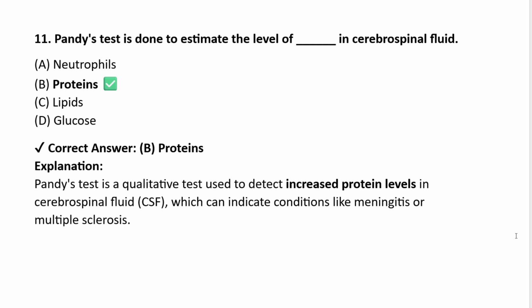Pandy's test is done to estimate the level of globulin in the cerebrospinal fluid, a fluid inside the brain. Neutrophil, proteins, lipids, glucose. Very easy. The correct answer is proteins. So Pandy's test is a qualitative test used to detect increased protein levels in the CSF, which can indicate conditions like meningitis or multiple sclerosis.